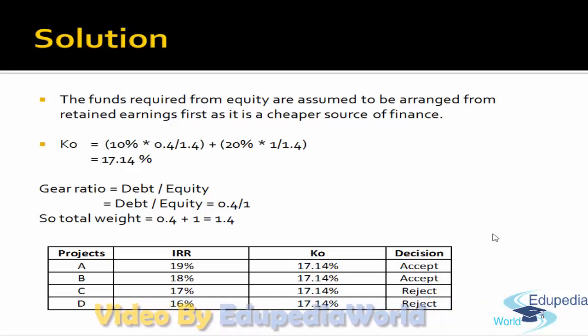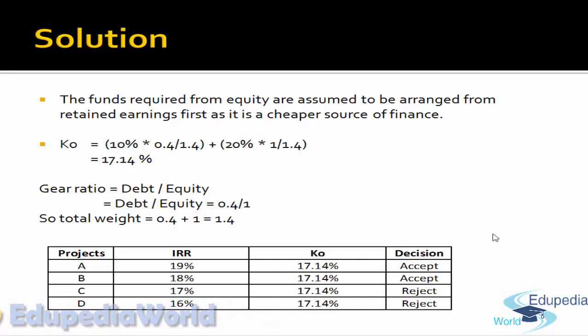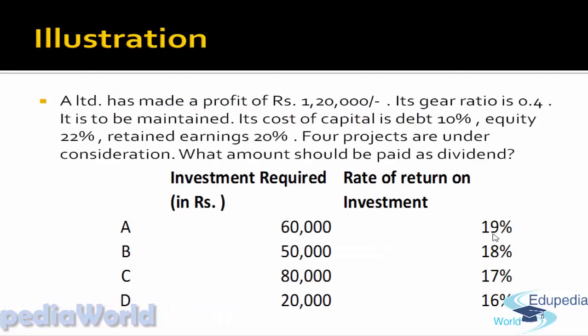So KO in this case is 10% into 0.4. Capital gear ratio is basically debt upon equity. So the total funds will be 0.4 plus 1, that is 1.4. KO is 17.14.